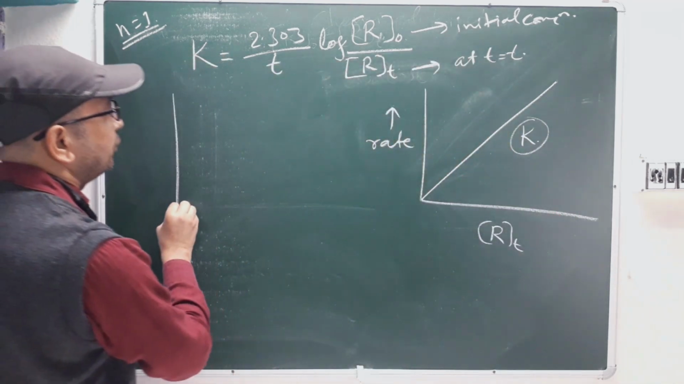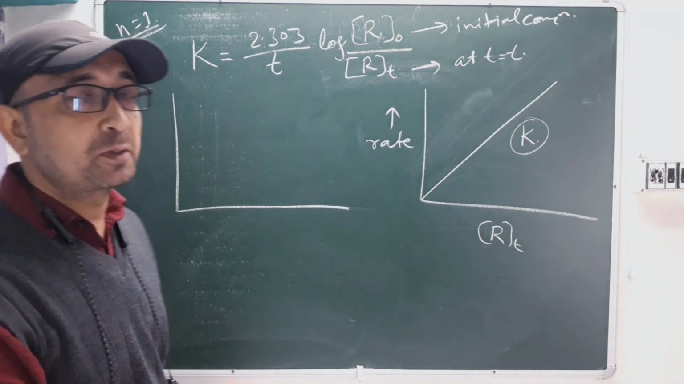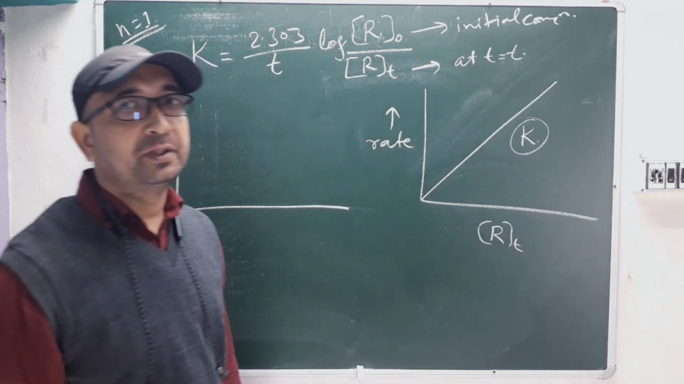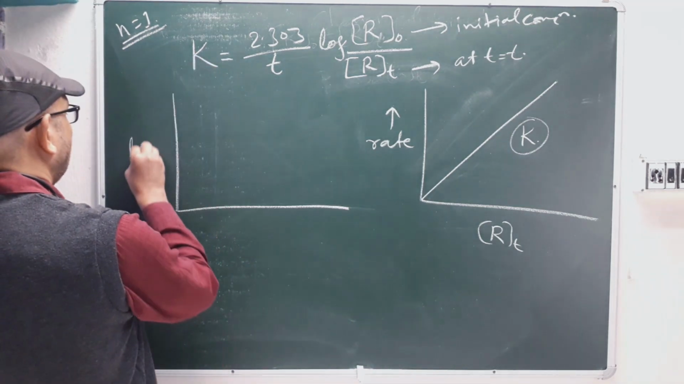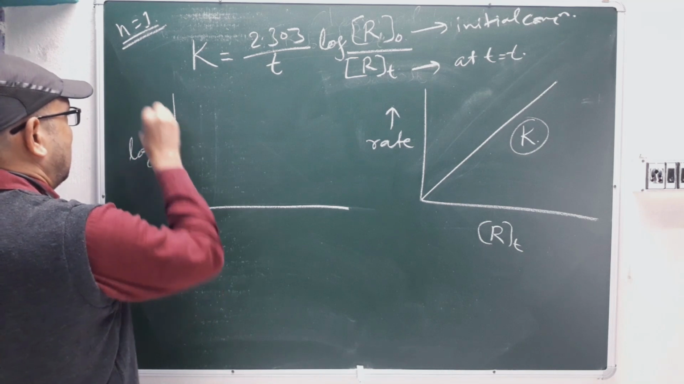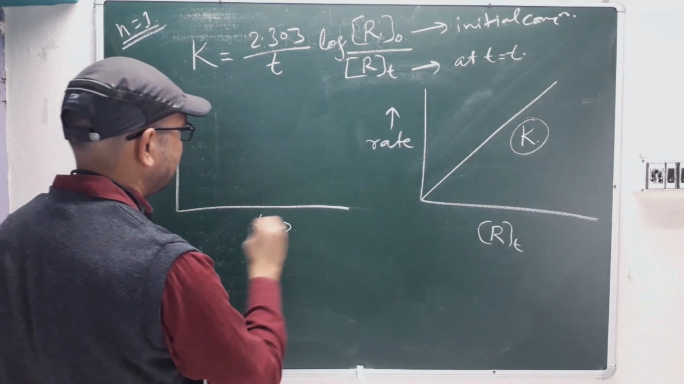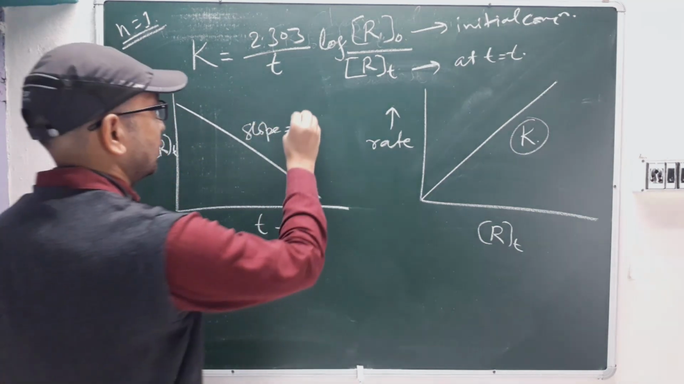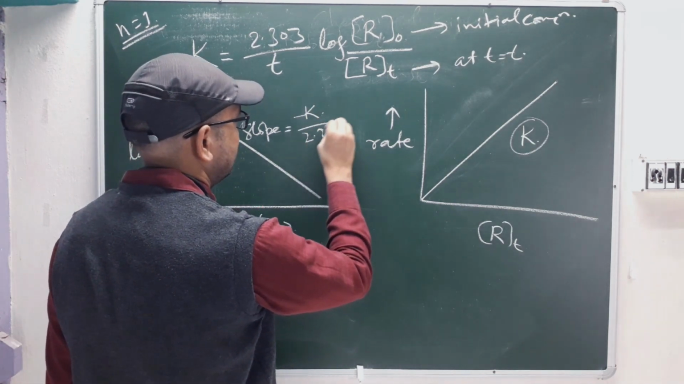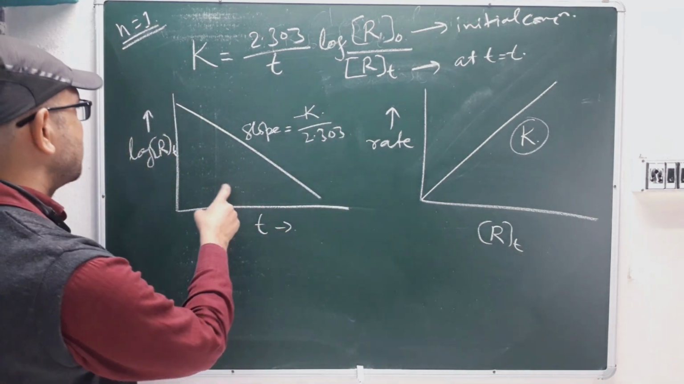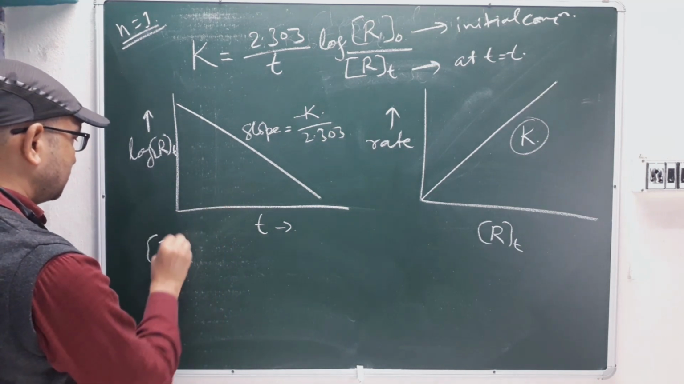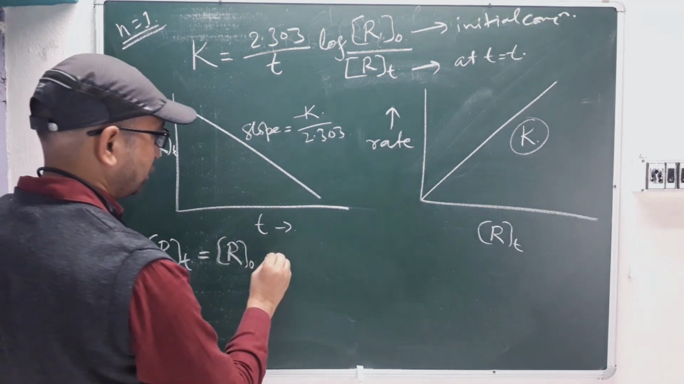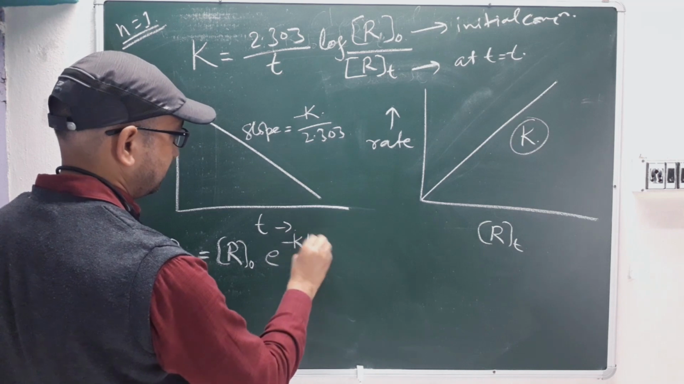So there is one more graph for the first order reaction. We are discussing the different types of graphs because it is required. When it comes in the examination, if you have already discussed all these graphs, it will be easy for you to identify. This will be log Rt on the y-axis, and on the x-axis it will be time. So the graph will look like this. What is the slope you are getting here? The slope will be minus k by 2.303. Correct? So which equation does it belong to? It will be Rt equal to R0 exponential minus kt.